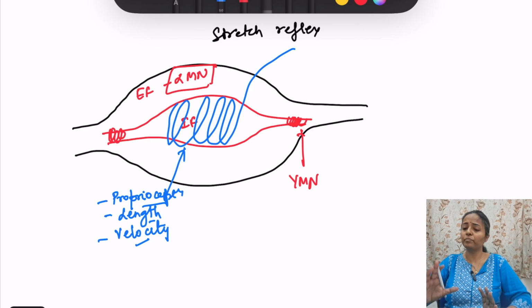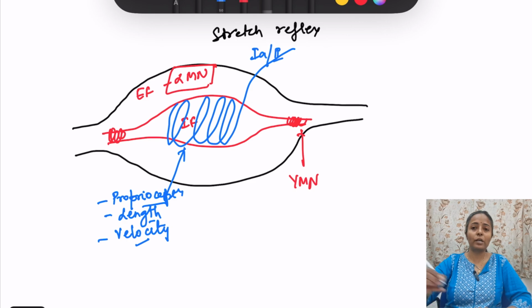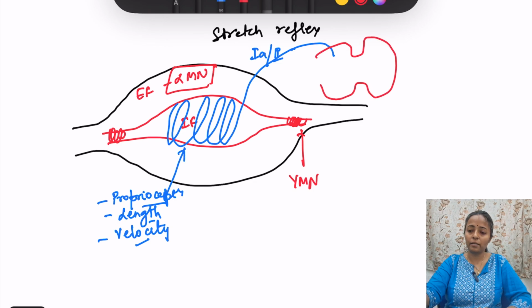Muscle spindle. Okay. Now what is the afferent here? Afferent is 1A and 2 fibers, and here it is going into the spinal cord. So suppose this is the spinal cord. Okay, and it goes to the spinal cord and synapses with the alpha motor neuron. So let me draw another color.